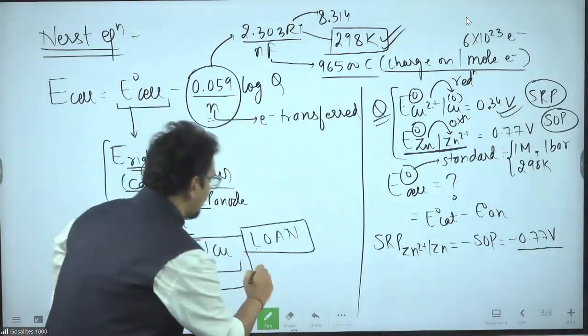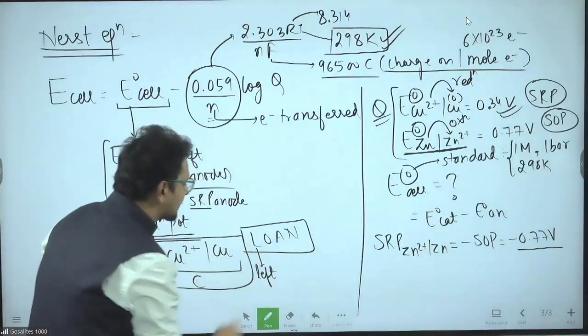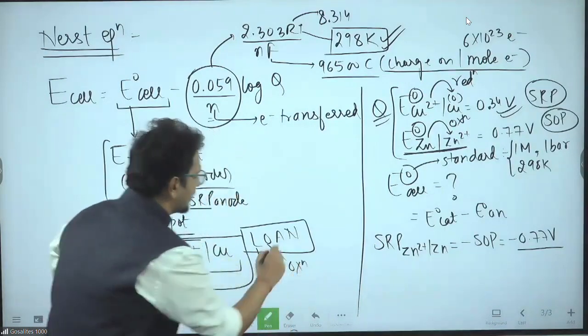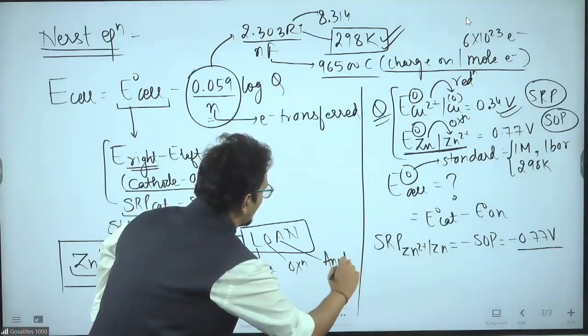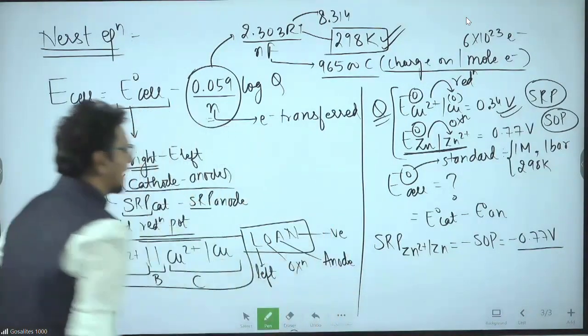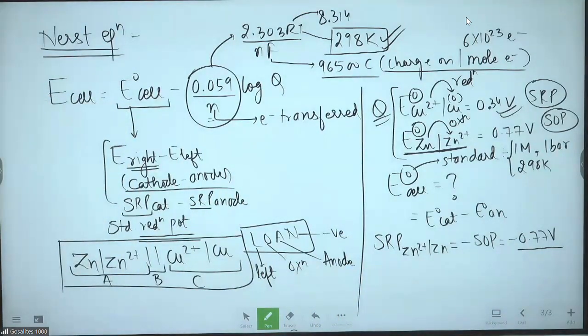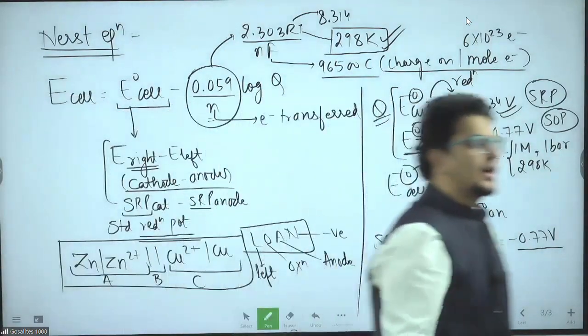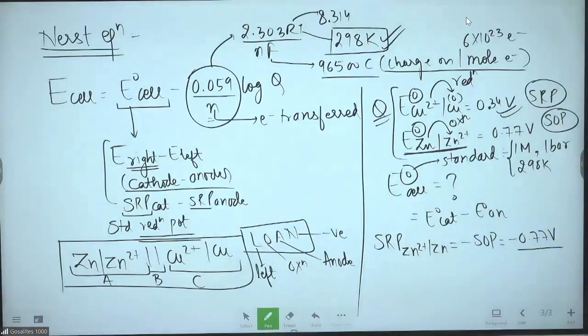And always on the left side, you have oxidation. Oxidation happens at anode and the charge on anode is negative. So left, oxidation, anode, negative.